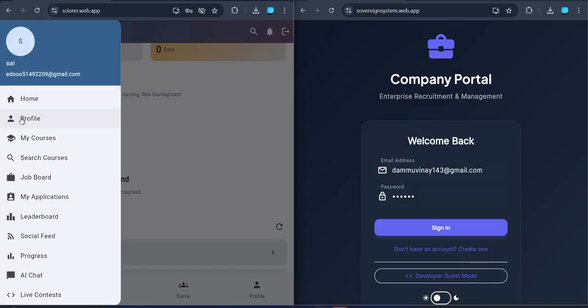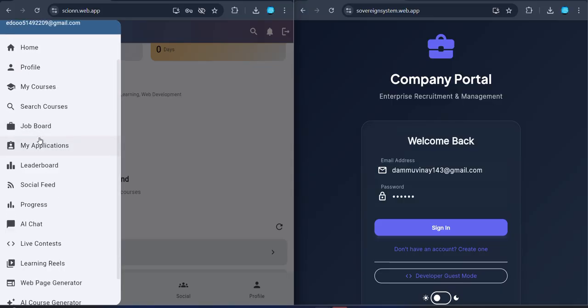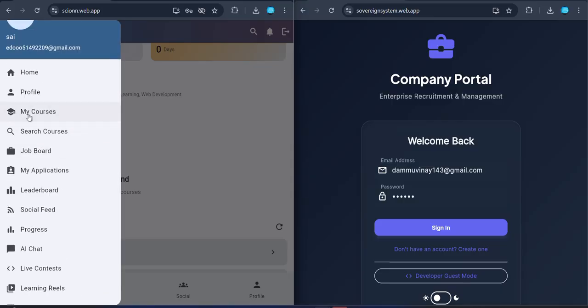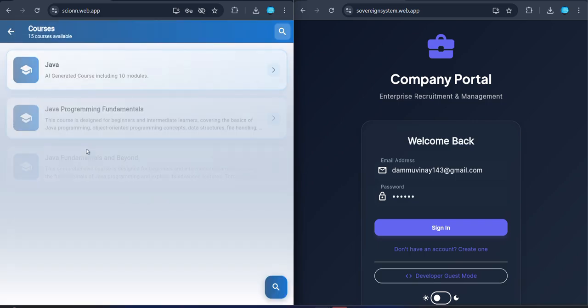And in the menu bar we have most of the features like home, profile, my courses, search courses. All the menu you can see here we have implemented. Let's go to my courses.